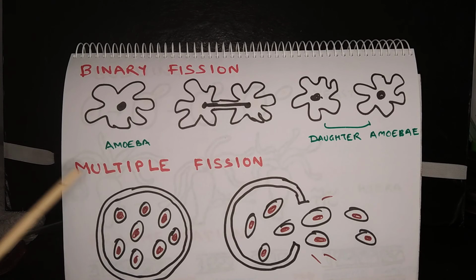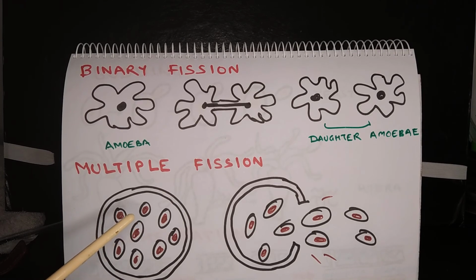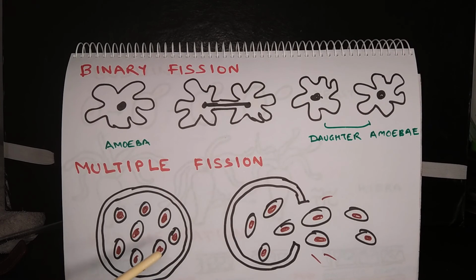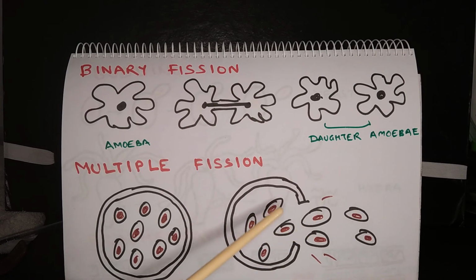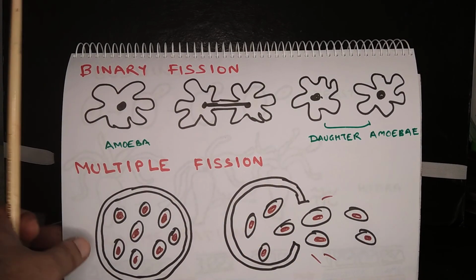Multiple fission. In this case, the nucleus of the mother cell divides into many nuclei and the whole structure is covered with a cyst. Cyst is a hard structure. Actually, the cyst is formed in order to tide over unfavorable circumstances, and this type of method is seen in Plasmodium, the malarial parasite. Once the favorable circumstances return, the cyst breaks and it releases the daughter nuclei which eventually grow into new individuals.